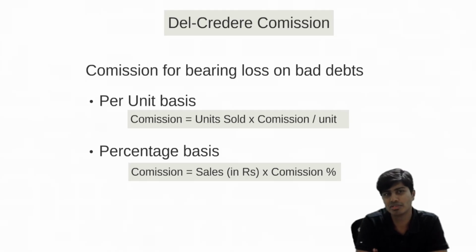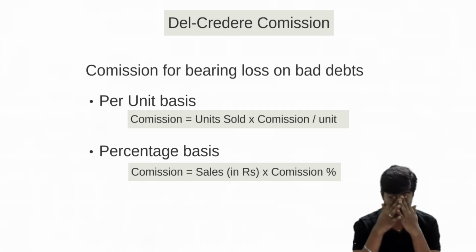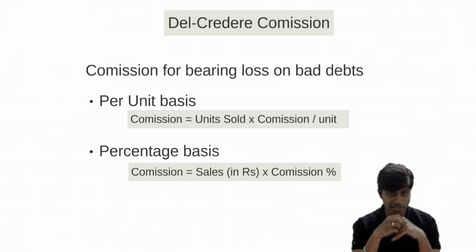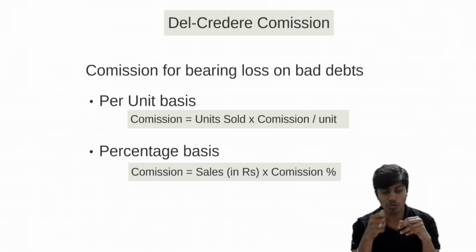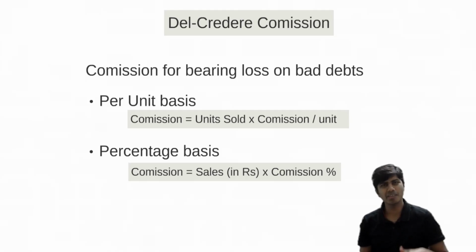the consignee will do? The consignee is getting a commission of 10 rupees per unit sold, plus a del credere commission of an additional 2 rupees if the sales are on credit. Why would he want to collect 10 rupees commission? He would want to collect 12 rupees commission. So every customer who comes and buys the goods, if the customer is about to pay money, the consignee will say, no, don't pay, pay tomorrow. If you pay today, it will become a cash sale and I'll get only 10 rupees commission. You pay tomorrow, I'll get 12 rupees commission.